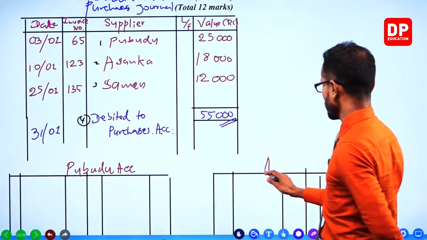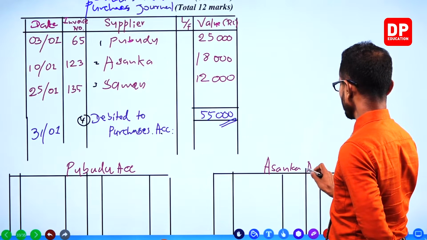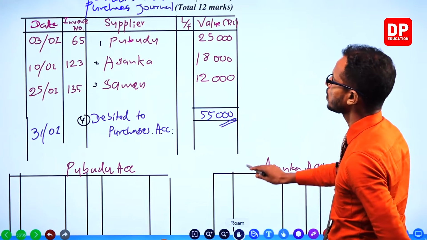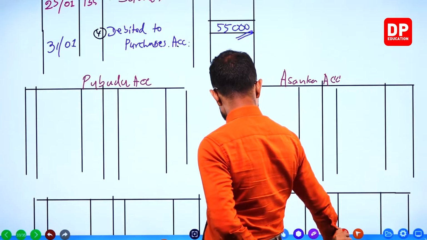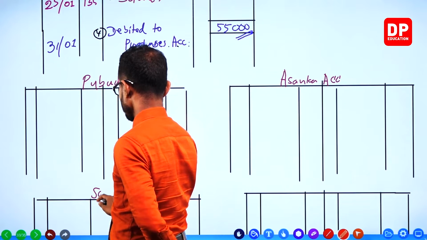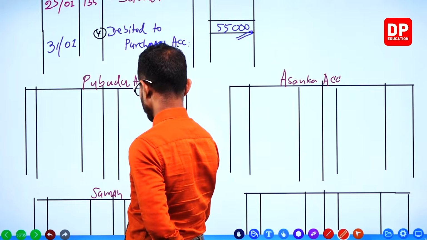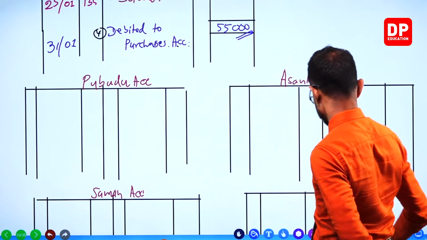Asanka account here. Saman account. And last is the purchases account.